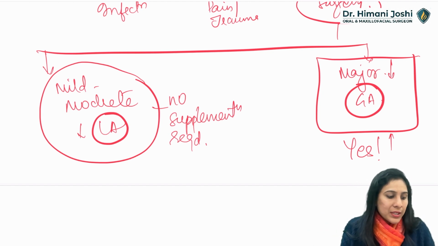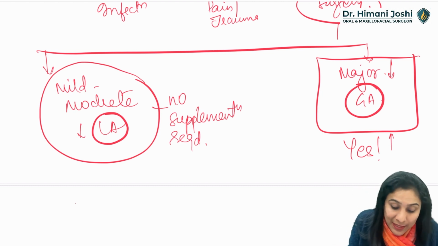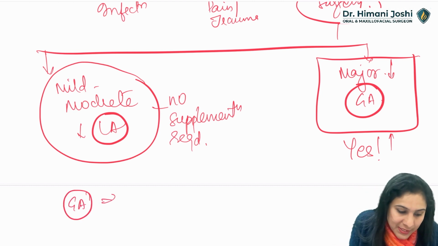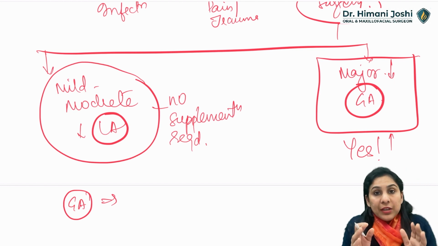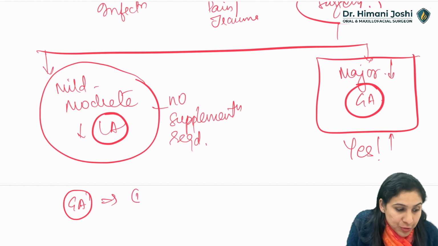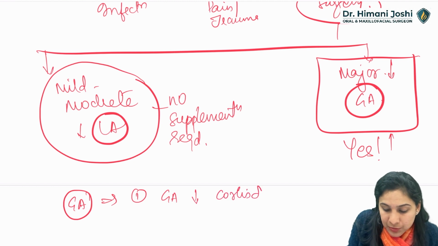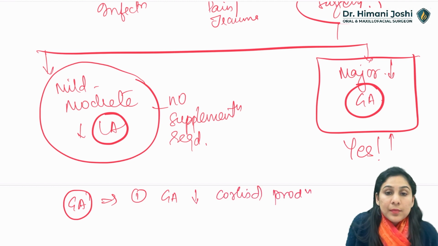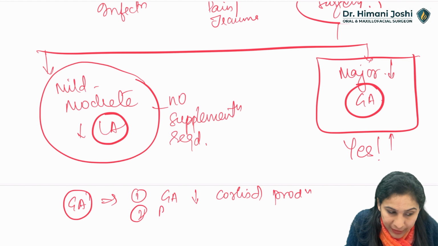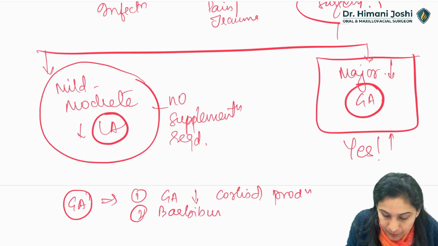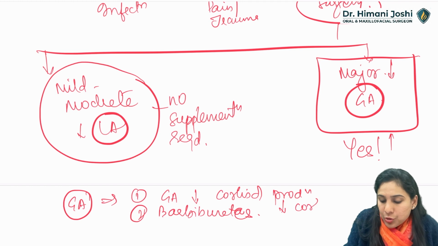If I'm undergoing a surgery under GA, it is a big stress. Plus, there are some effects of GA. What does GA do? Normally, when we give GA to a patient, GA drugs also decrease cortisol production. Sometimes we give barbiturates to the patient. Barbiturates also decrease cortisol production.